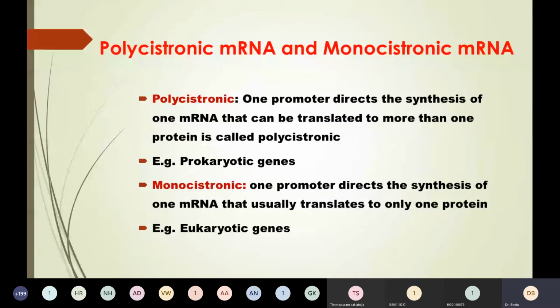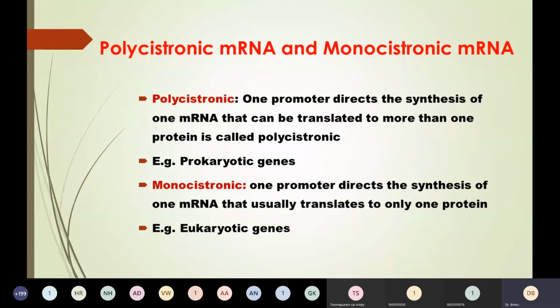because these two terms will come across when we are dealing with regulation of gene expression. Now, what do you mean by polycistron? The name itself suggests, poly means many. So that means one mRNA can be translated to more than one protein. That type of mRNA is called polycistronic mRNA.